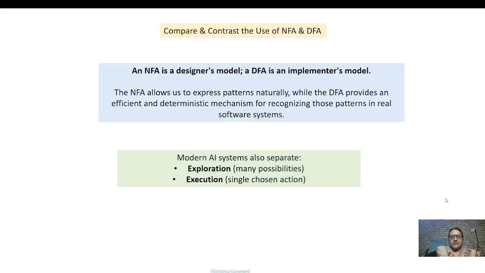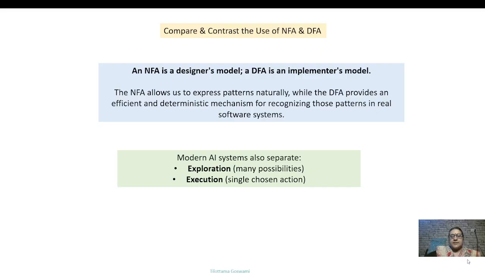So up to now we have discussed NFAs and DFAs from a theoretical perspective. Now let's connect this idea to something you use almost every day. AI systems like ChatGPT, Google Search, autonomous vehicles. I'm not saying that these systems are NFAs. Instead, they follow a similar idea. First, they explore several possibilities, then they commit to one action.